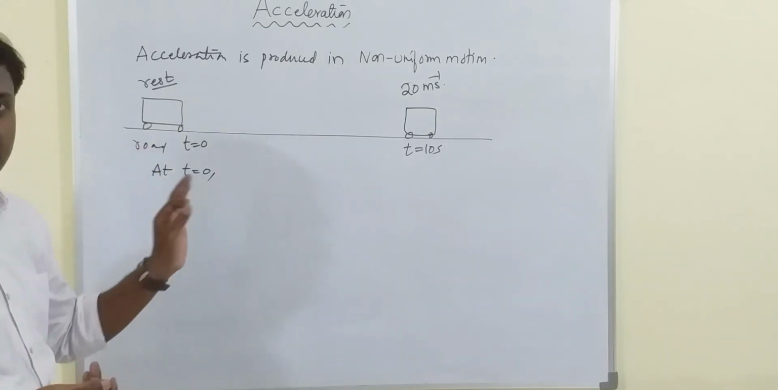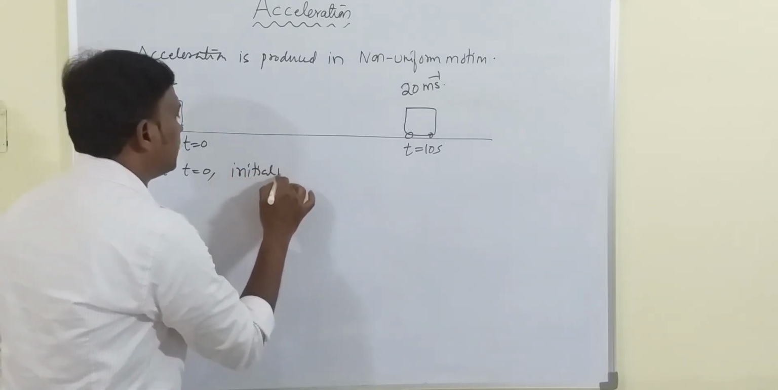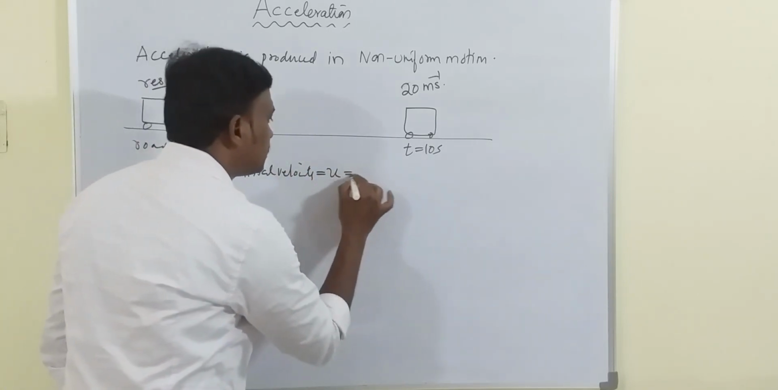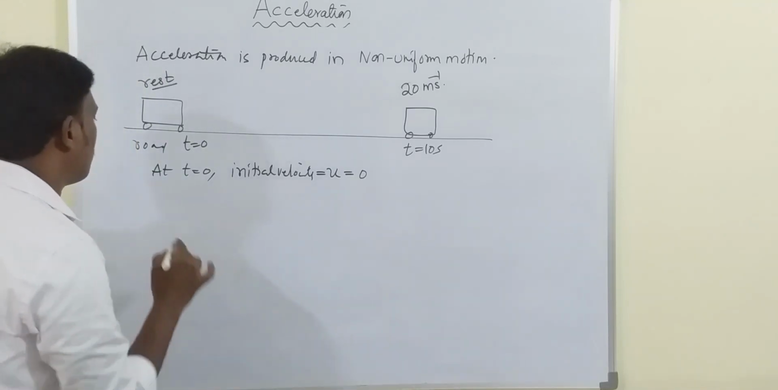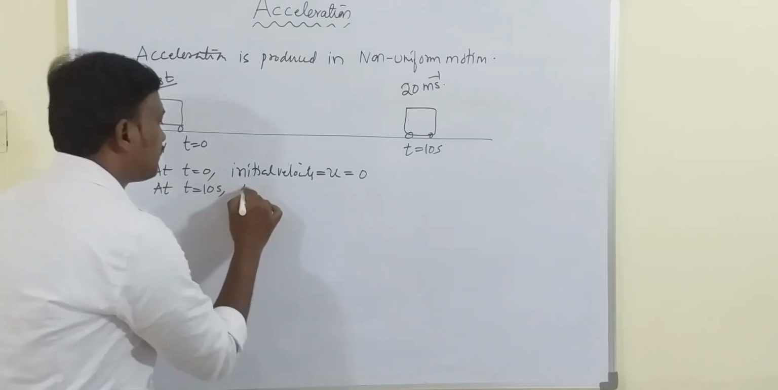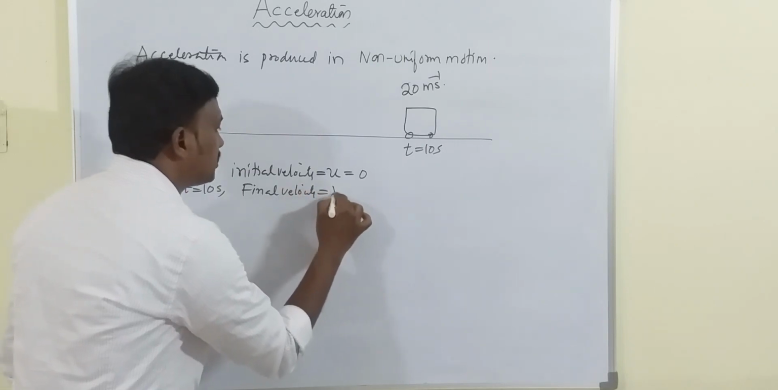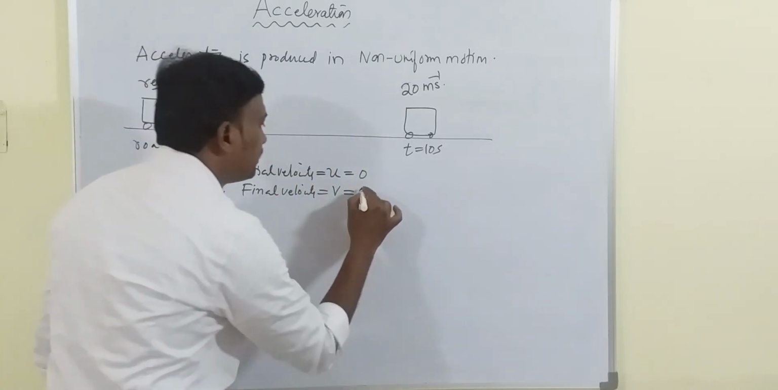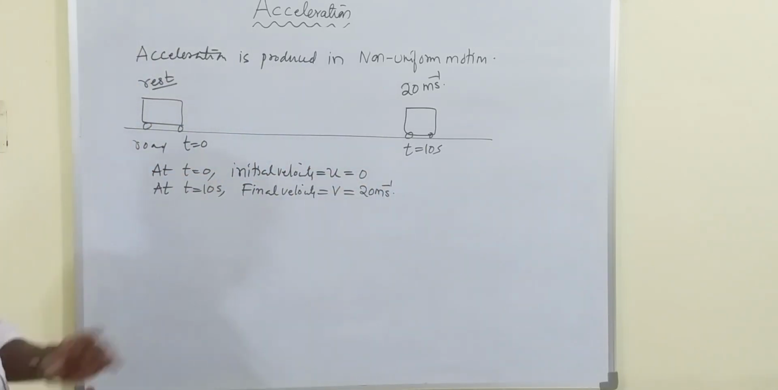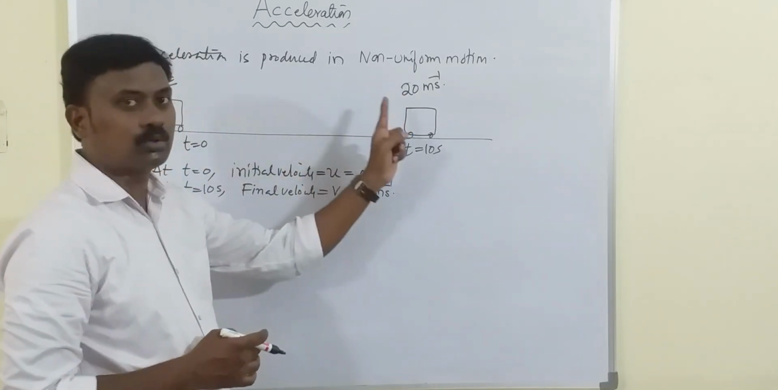So at time t is equal to 0, initial velocity is equal to u, and that is equal to 0. Now at time t is equal to 10 seconds, final velocity is equal to v, and what is that? 20 meter per second. Now it is very clear that velocity has changed from 0 to 20.